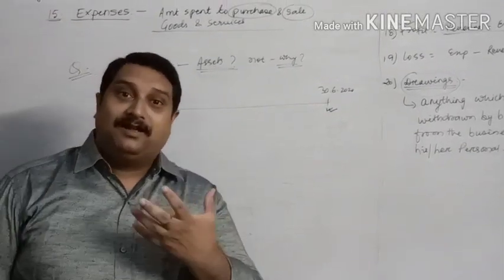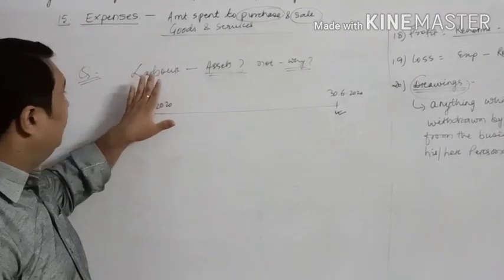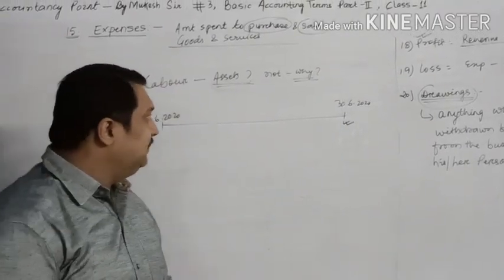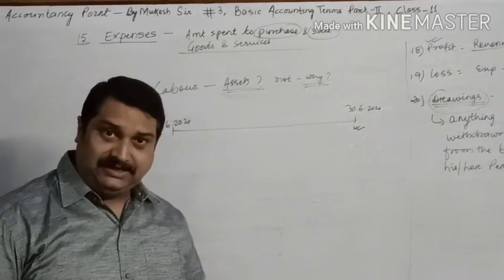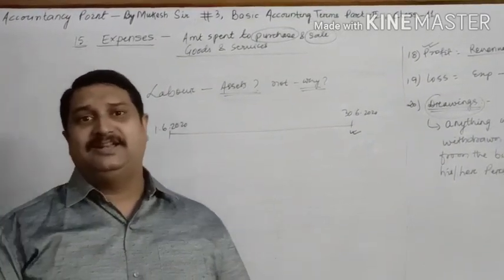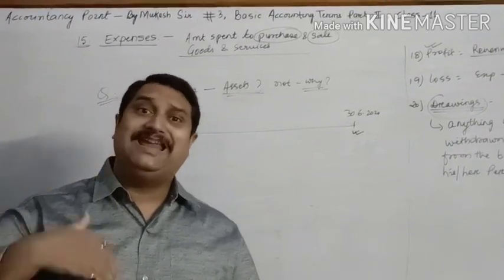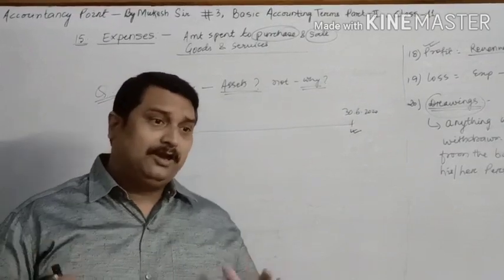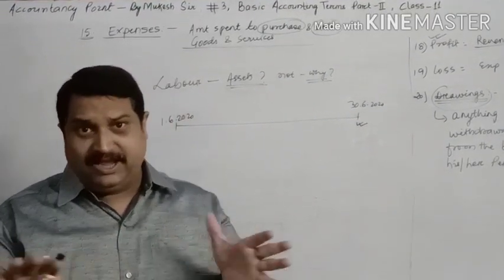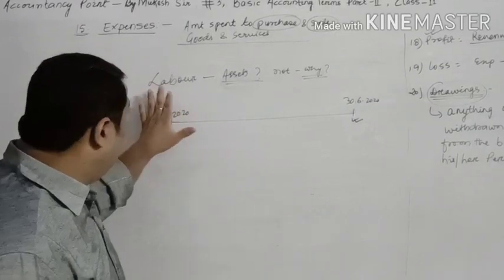So labor, in my view, must be considered as an asset, but we never show it in the balance sheet as an asset. Why? Because this is something which may increase or decrease, or there is no constant thing related to the human capital or the labor.